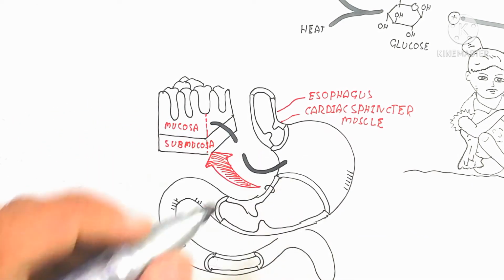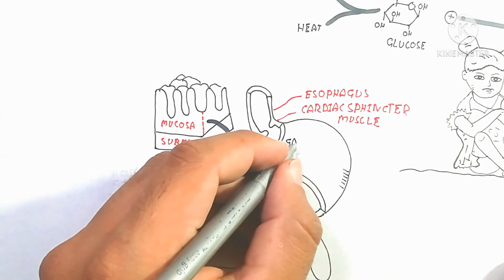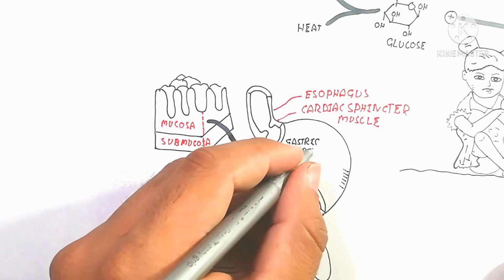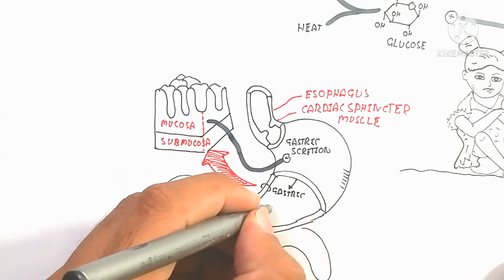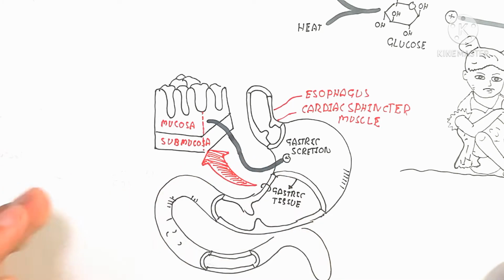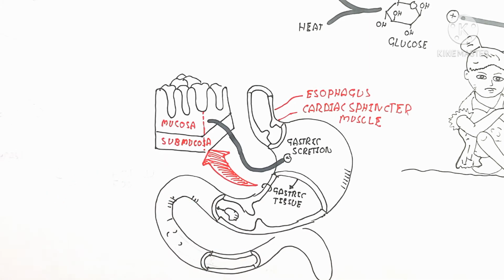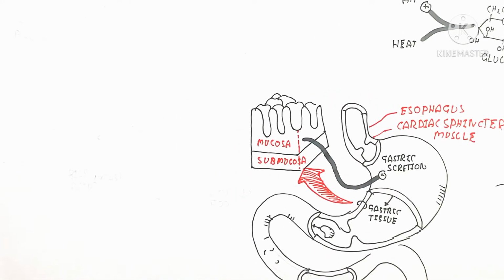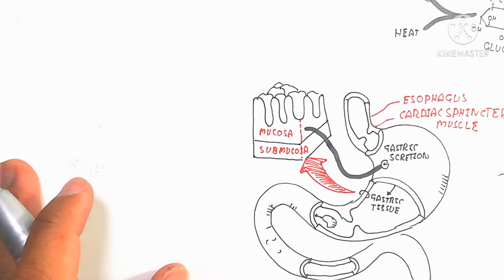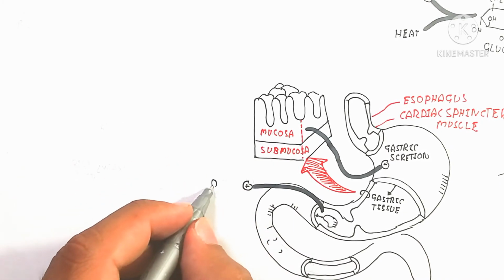When food is present in the stomach, it is known as bolus. When food goes into the duodenum, it is known as chyme. Here is the mucosa, which secretes substances as part of the exocrine system. The exocrine system secretes hydrochloric acid and pepsinogen, and the pepsinogen is activated by a high concentration of HCl, hydrochloric acid.